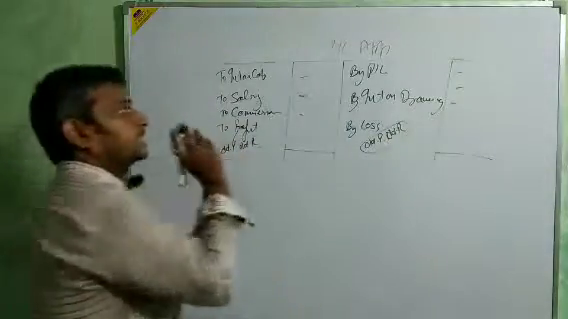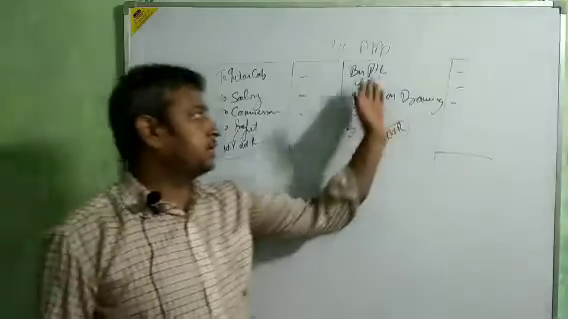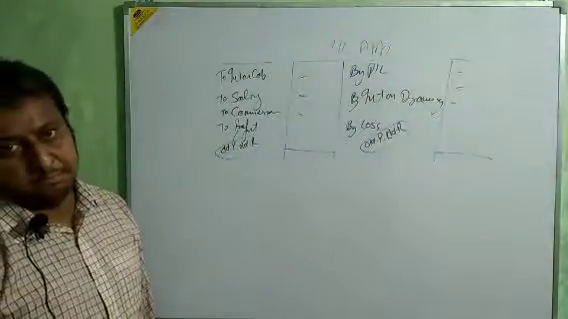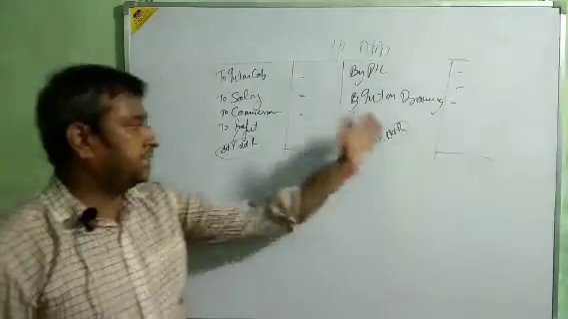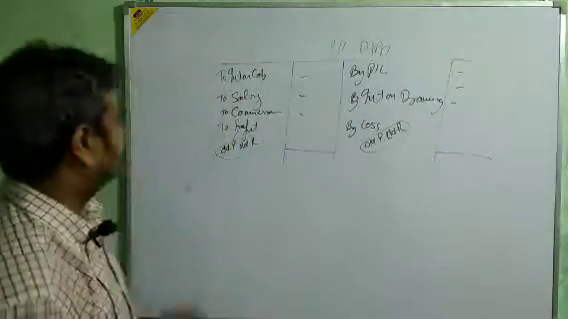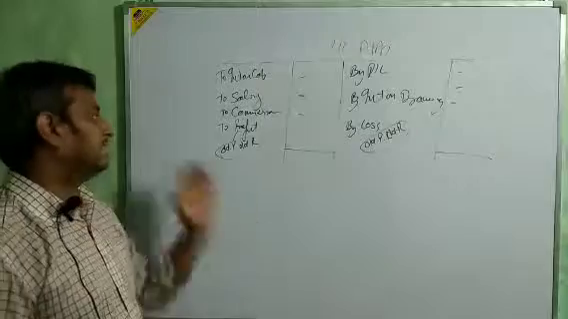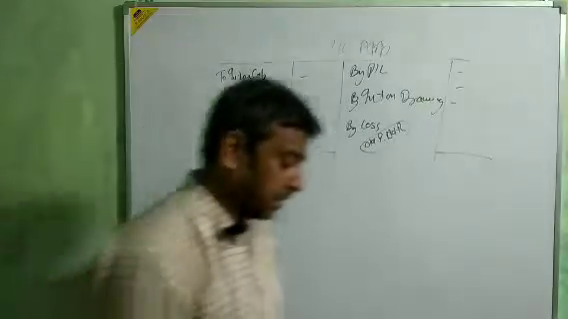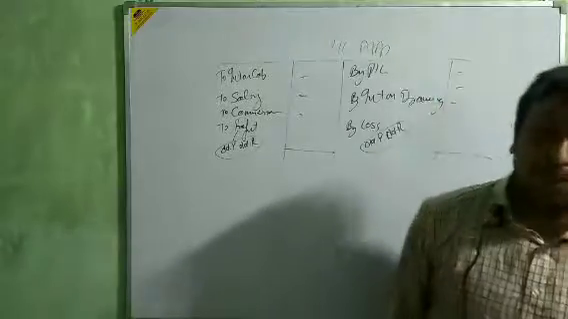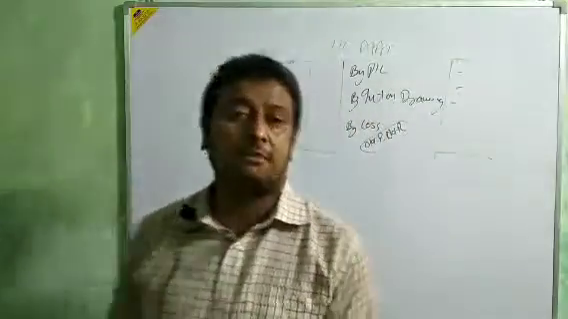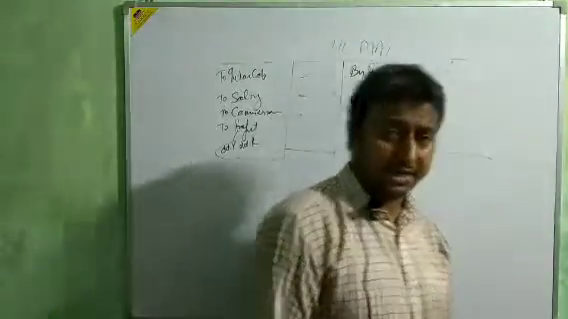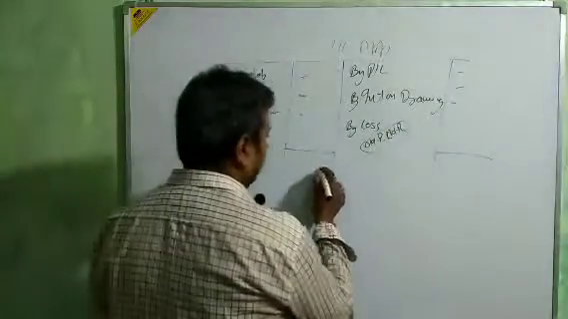Okay, it's clear. First we show the PL, that is shown by the PL account, then interest on drawing, then interest on capital, then salary, and then commission. Okay, beta. All these we show in the PL appropriation account. After this we are going to the capital account. Just see how to make the capital account.